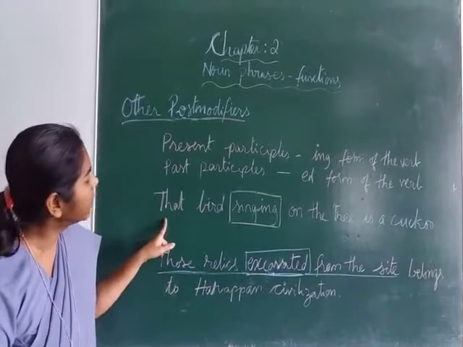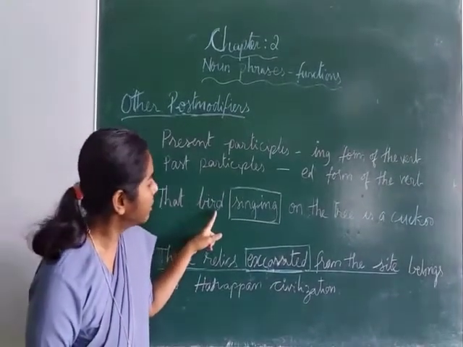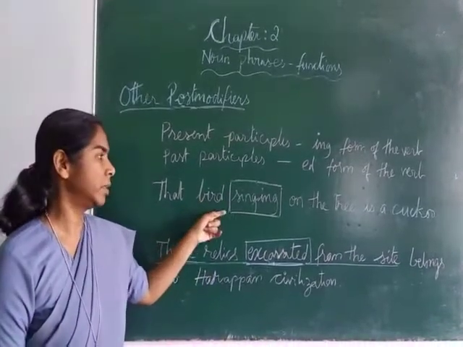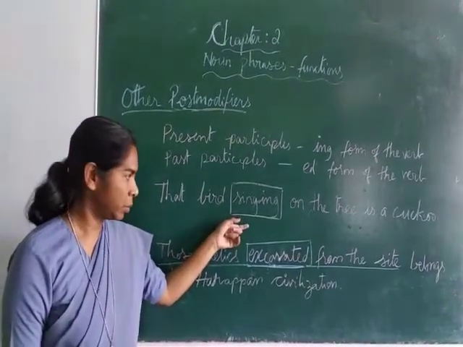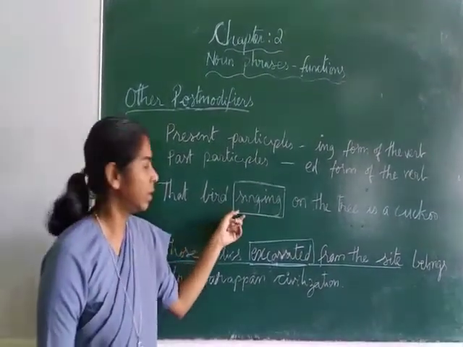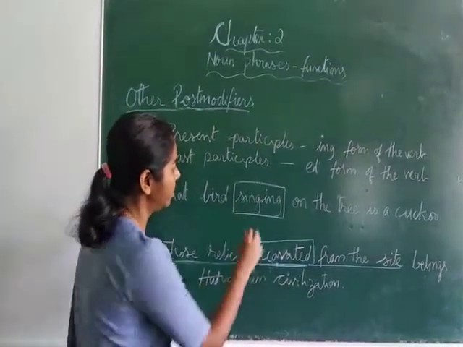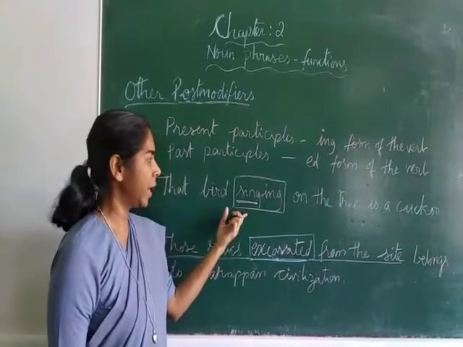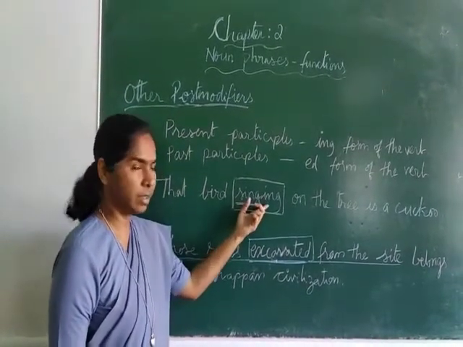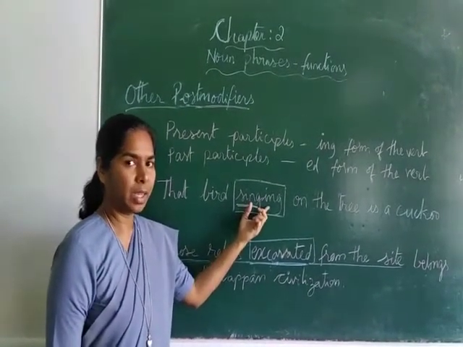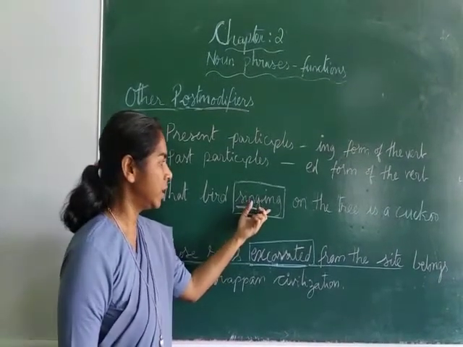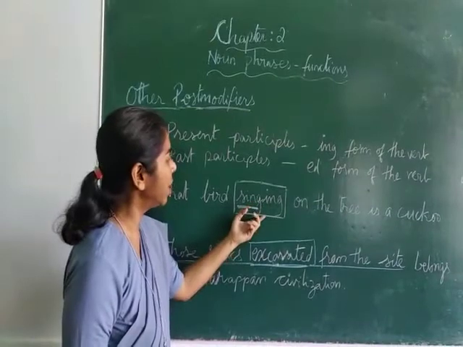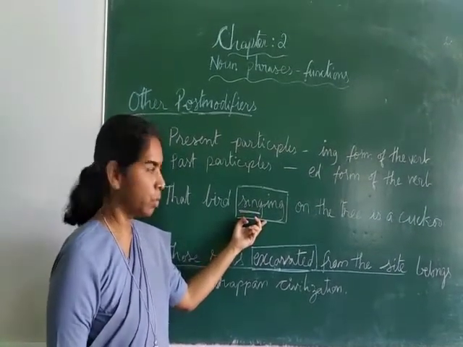Examples. Here we have that bird singing on the tree is a cuckoo. And now we have the word singing. Sing is a verb, and when it is along with the ing form, it becomes an adjective. And so singing is used as an adjective here and is also a post modifier.